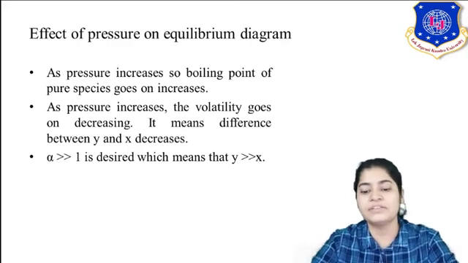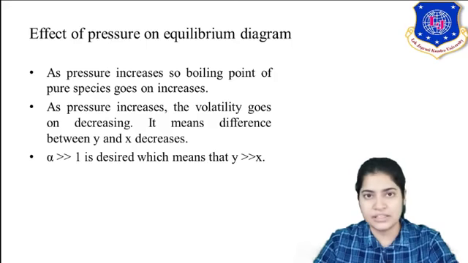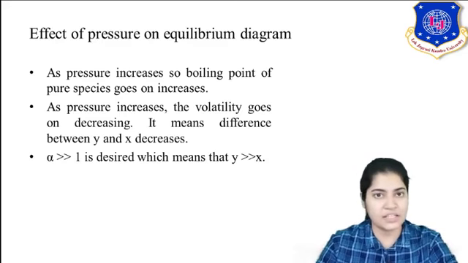For example, for a mixture of benzene and toluene, benzene is the more volatile component. The greater the relative volatility alpha, the greater the difference between the boiling temperatures of benzene and toluene, and the easier it is for benzene to escape the liquid surface and get transferred into the vapor phase.